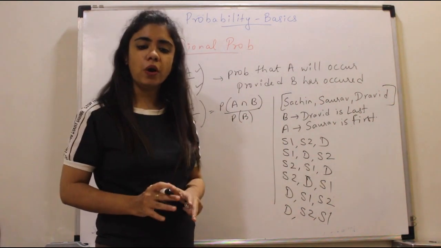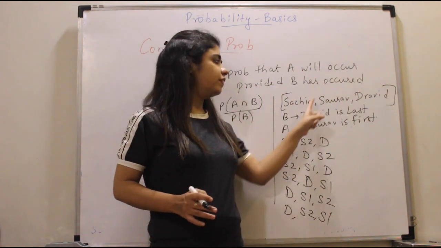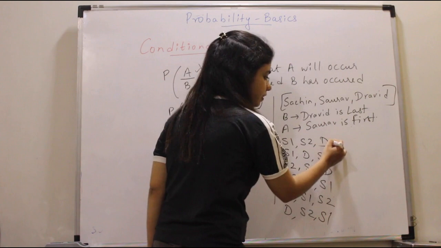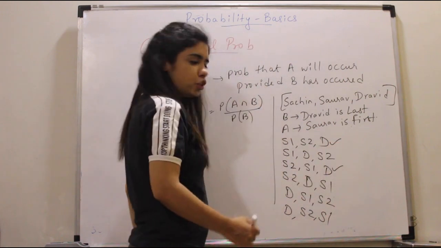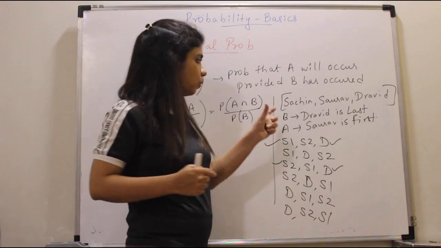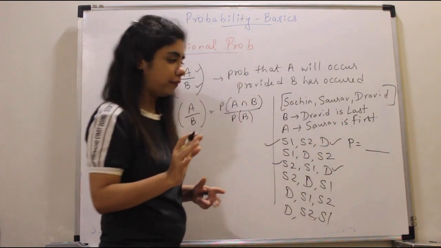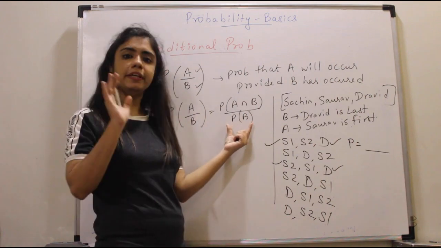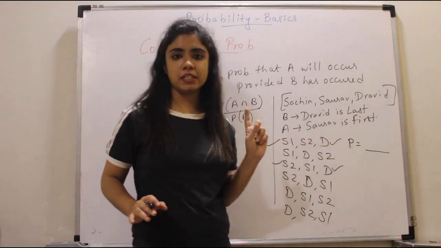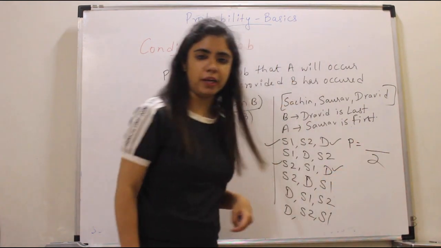But we have to focus on which possibility? Event B is Dravid is last. So you have to focus only on those events where Dravid is last. So Dravid is last here and Dravid is last here. So we are only going to talk about these two cases. Now if I ask you what is the probability, what is my denominator? Probability B has already occurred. B क्या है? That Dravid has to be last. So there are two possibilities. So 2 becomes my denominator.